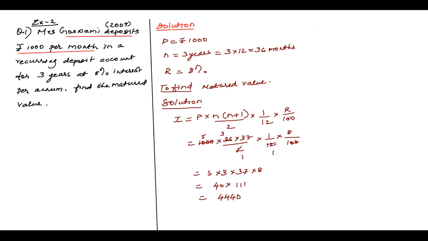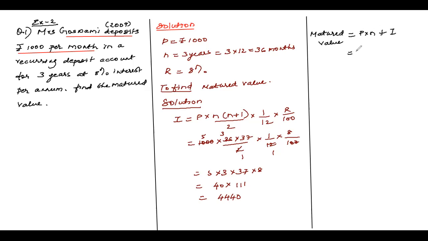Now look here, children. We came to know the total interest. So total interest we know. Now what I want? Maturity value. They want maturity value. What is maturity value, children? I gave you the formula. Maturity value, matured value, or maturity value. What do we call it? Matured value is, see the formula, children? This P, you're putting it for n months plus interest. Are you getting me here?